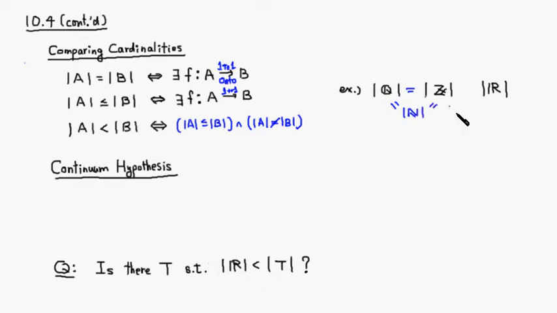But there's no bijective function from the set of all integers to the set of all real numbers. So in this case, the set of real numbers has a strictly larger cardinality than the set of all integers, right? And the set of all real numbers has the same cardinality as, for example, an open interval from 0 to 1.